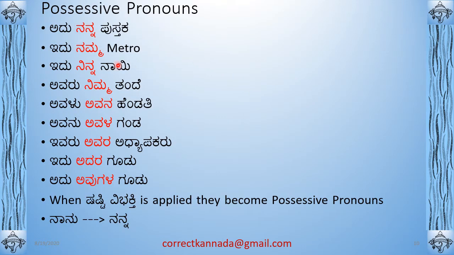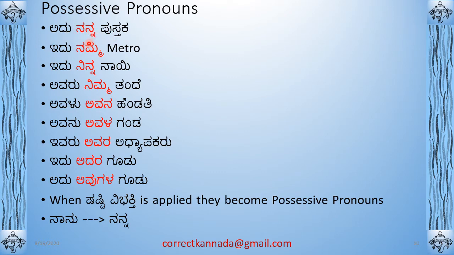Possessive pronouns. Possessive pronouns are implemented in Kannada using Shashti Vibhakti. So Nanu plus a will be nanna. Okay, a is the suffix for Shashti Vibhakti. So Adu Nanna Pustaka, that is my book. Nanna is obtained by Nanu plus a.